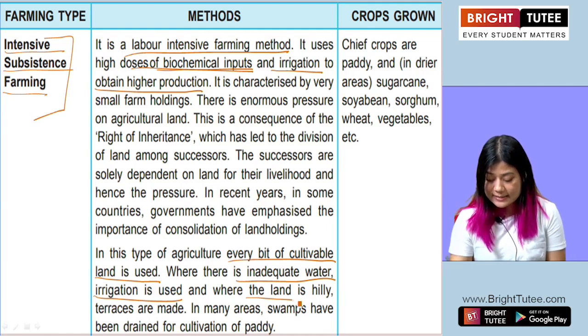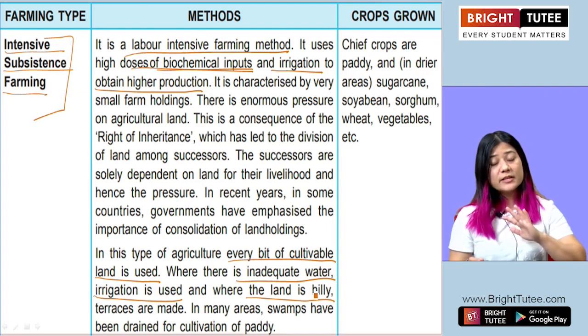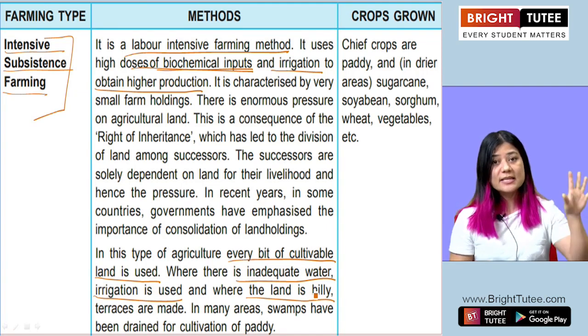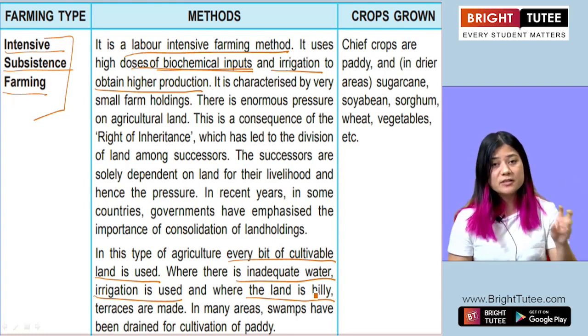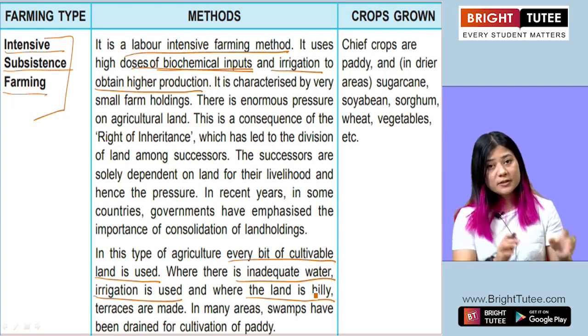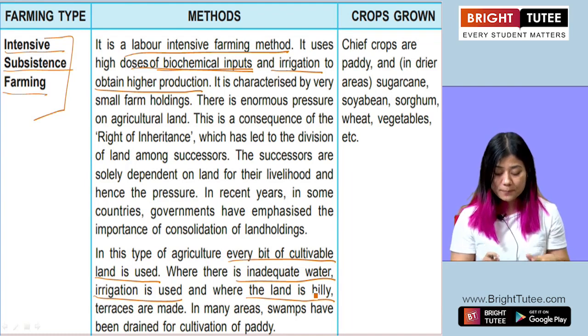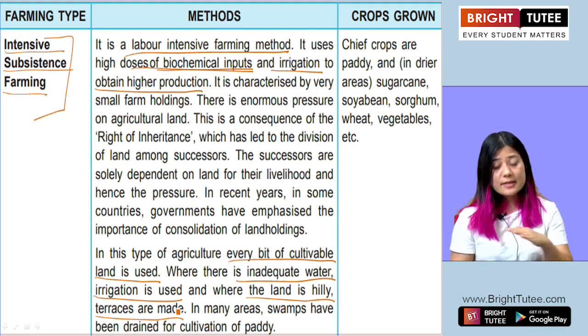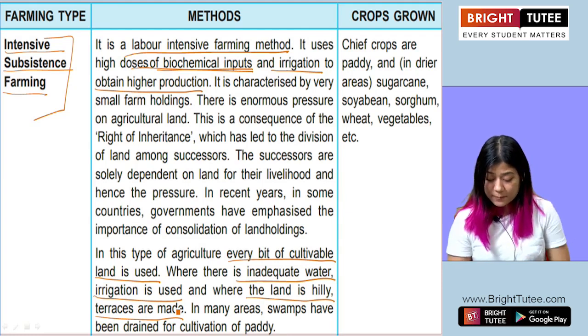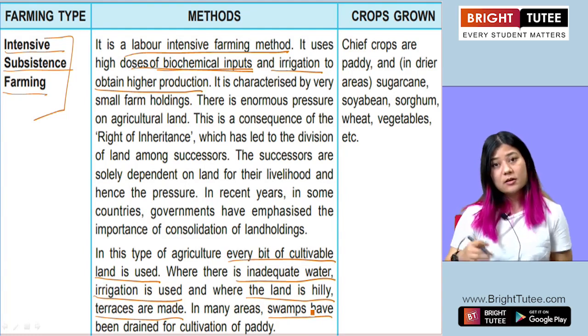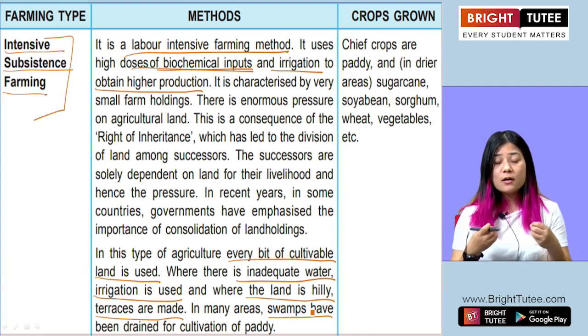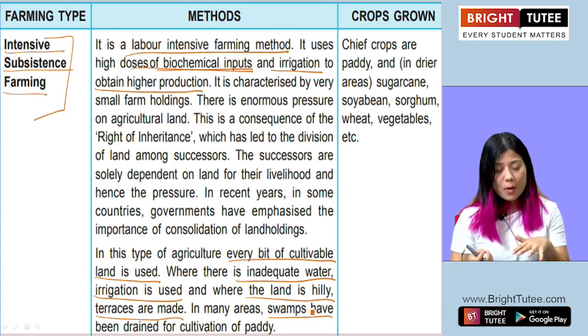And when the land is hilly, they don't leave hilly areas thinking that it will be difficult for cultivation, but they use the hilly areas as well. How do they use them? They make terraces and cultivate on those terrace lands. In many areas swamps are drained, areas where it is wet and swampy.